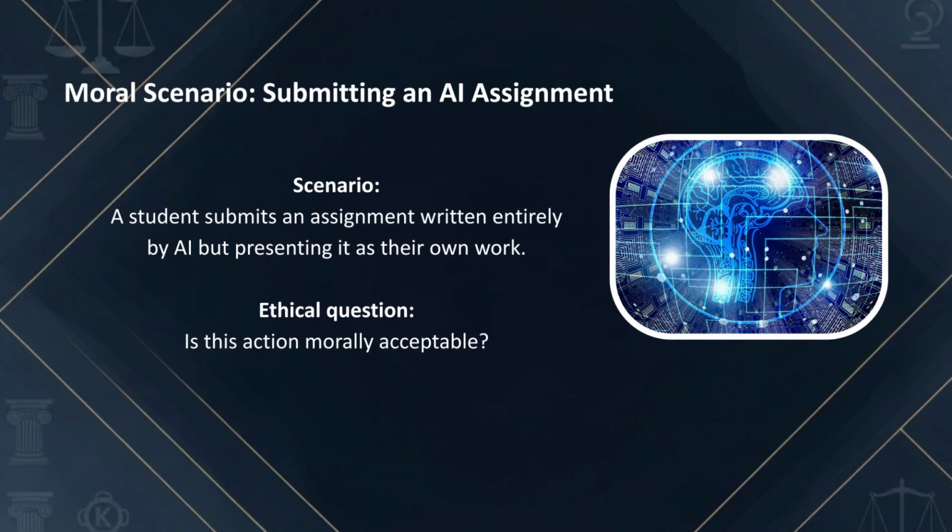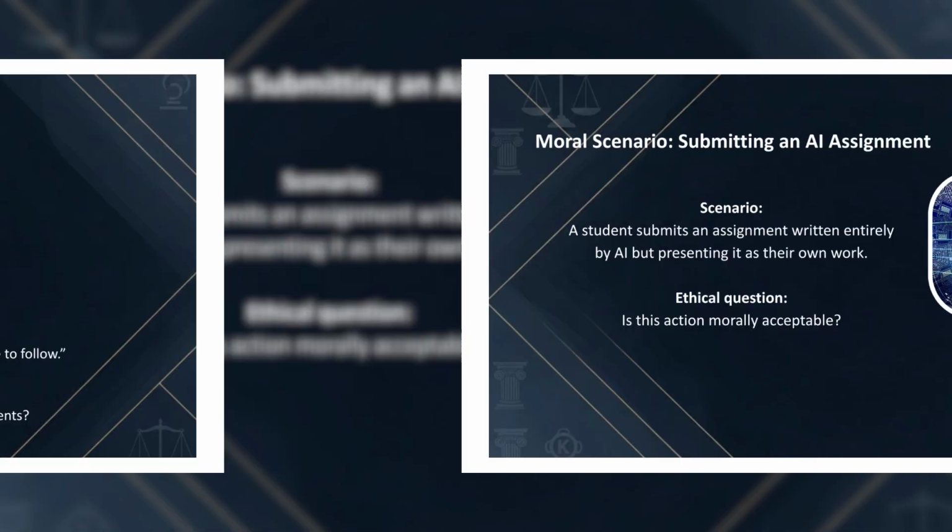Our moral scenario today involves submitting an AI-generated assignment but presenting it as your own work. This is increasingly common with modern AI tools, but it raises important ethical questions. Is this action morally acceptable? We'll examine it using Kant's three formulations.